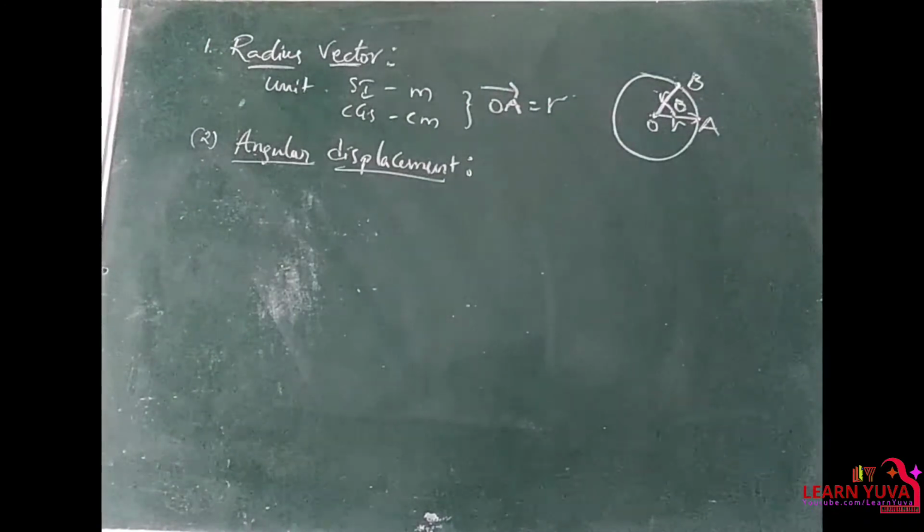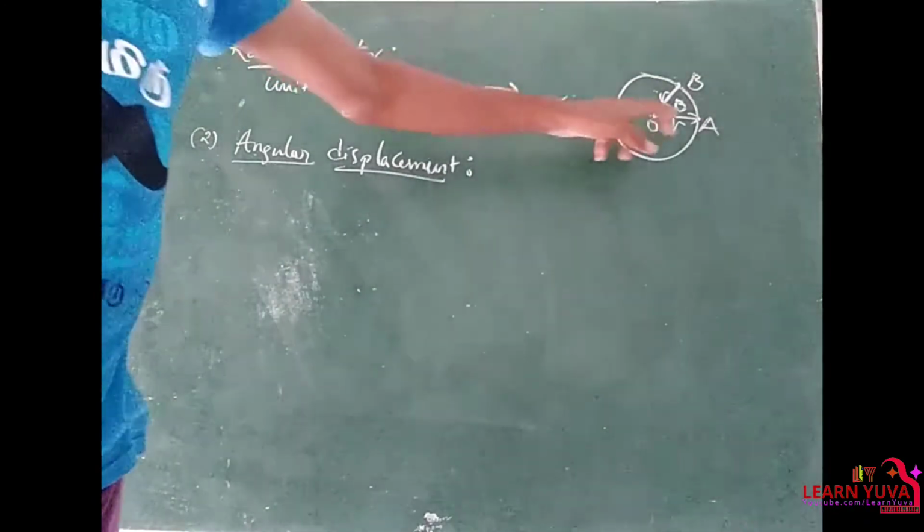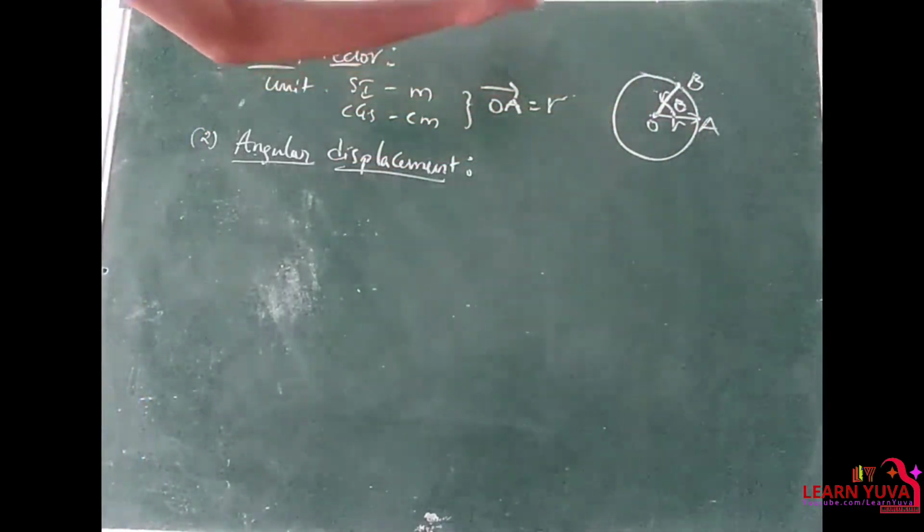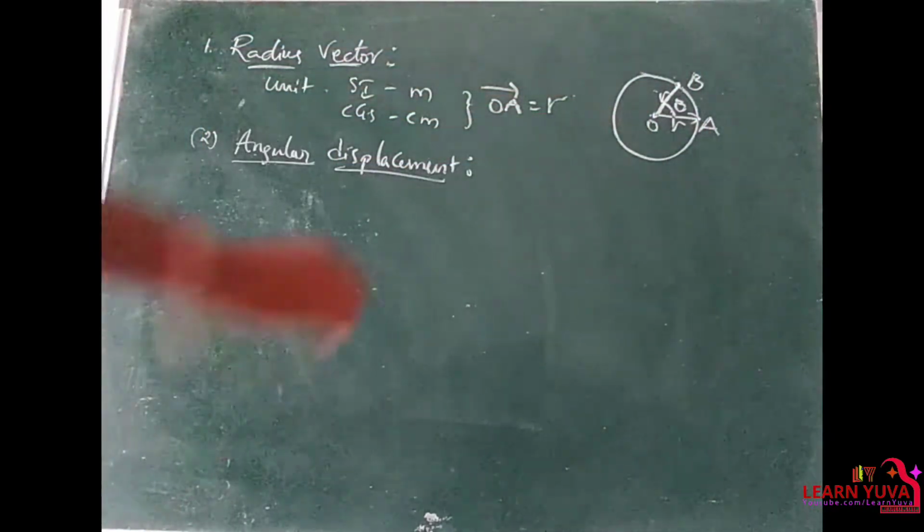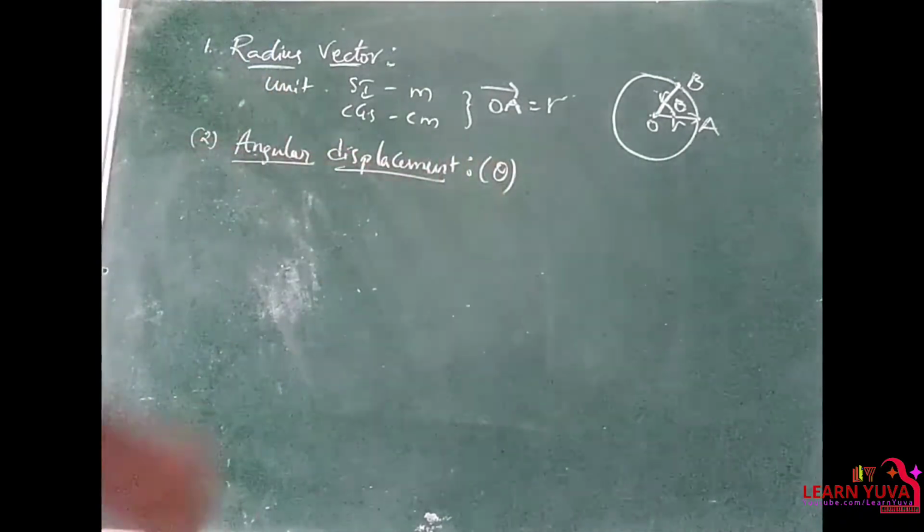Clear? So the angle between OA and OB is nothing but the angular displacement, and it is denoted by the term theta.